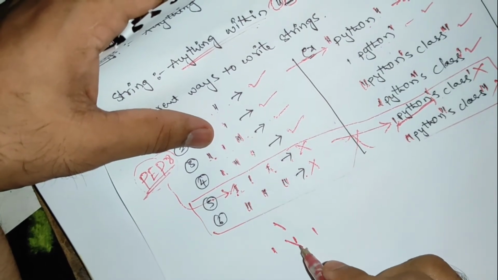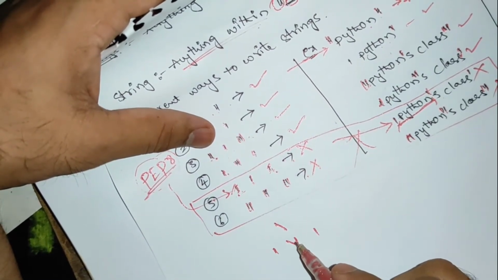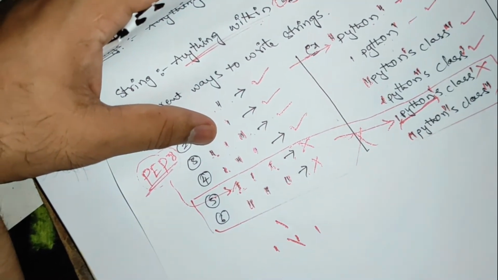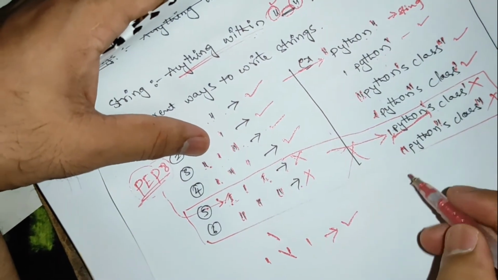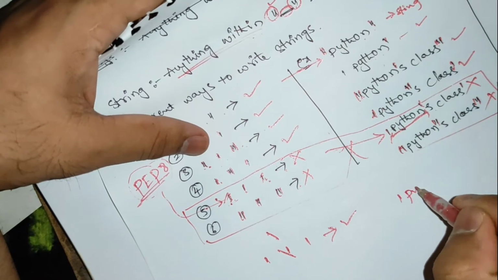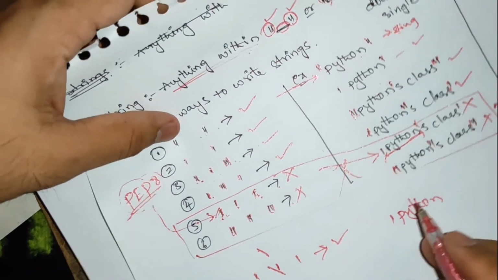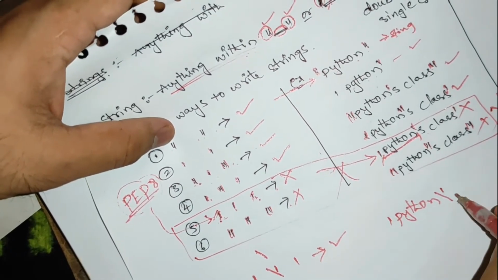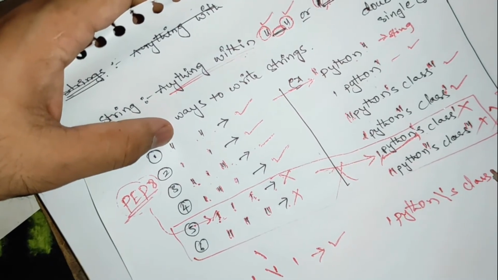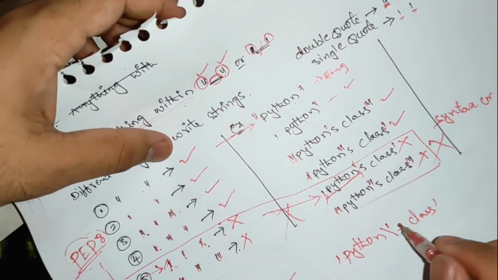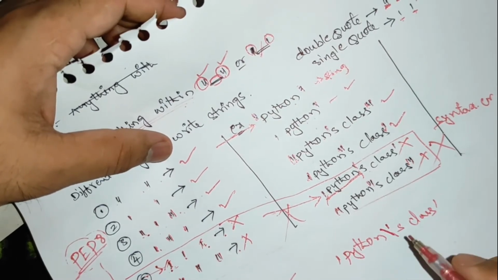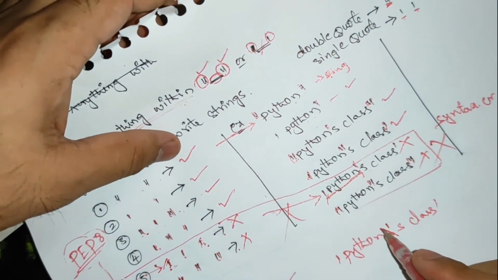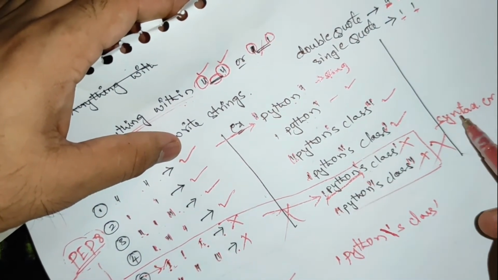If I use this one, it will tell you that you need to escape this, you need to treat this like a normal character, and then it is the correct format. If I write Python's class within single quote, I need to use this format: slash, then single quote, then class. So within single quote I am using a single quote. This slash makes you treat it as a normal character. This special character avoids that error, right?